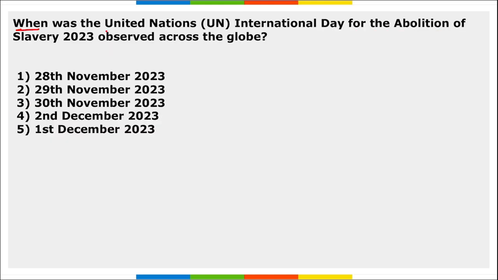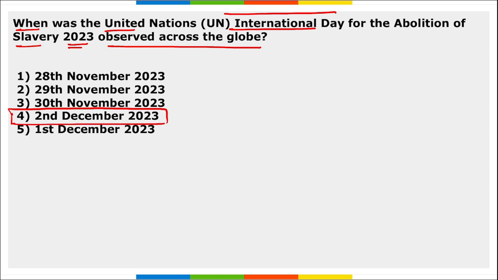Next, when was the UN International Day for the Abolition of Slavery 2023 observed across the globe? It was observed on 2nd of December. Correct?